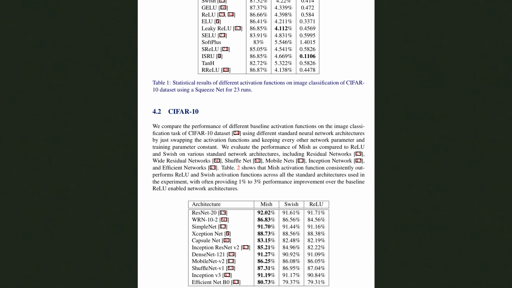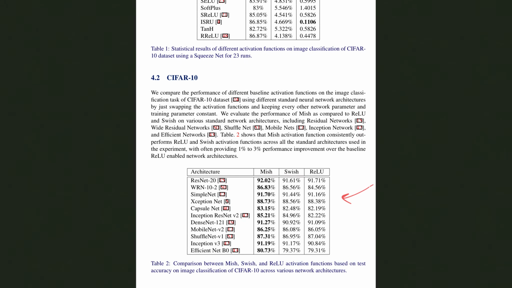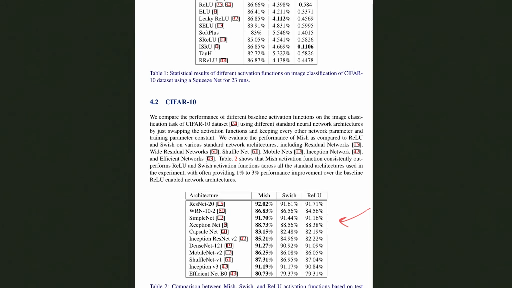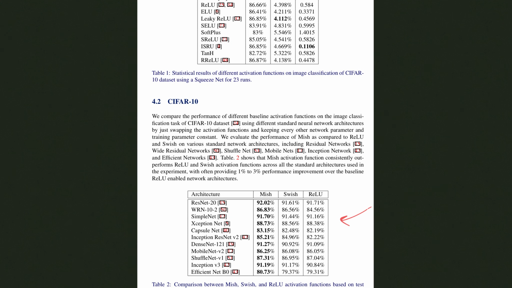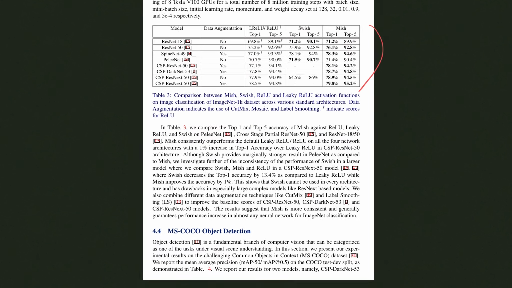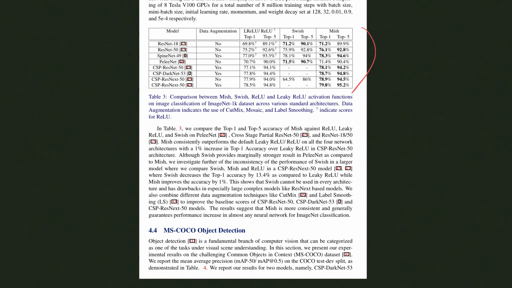You can see some of the benchmarks detailed out here. You can see that Mish is going to consistently outperform everything. You have CIFAR-10 over there, you have this over here, so you have different architectures, you have different activations, and regardless of the architecture, activation, initialization, Mish seems to be outperforming others. And you have additional benchmarks confirming this point as well.